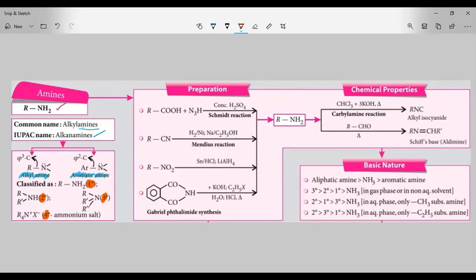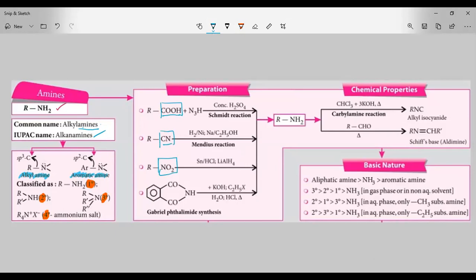So let us discuss the preparation of the amines. See how amines are prepared. These amines can be prepared from carboxylic acids, from cyanides, and from nitro compounds. They can also be prepared by Gabriel phthalimide synthesis.